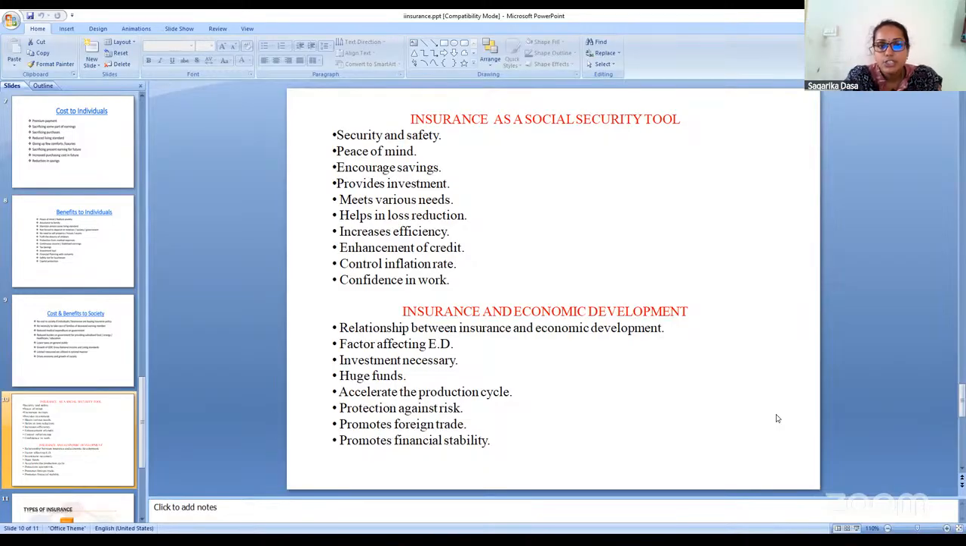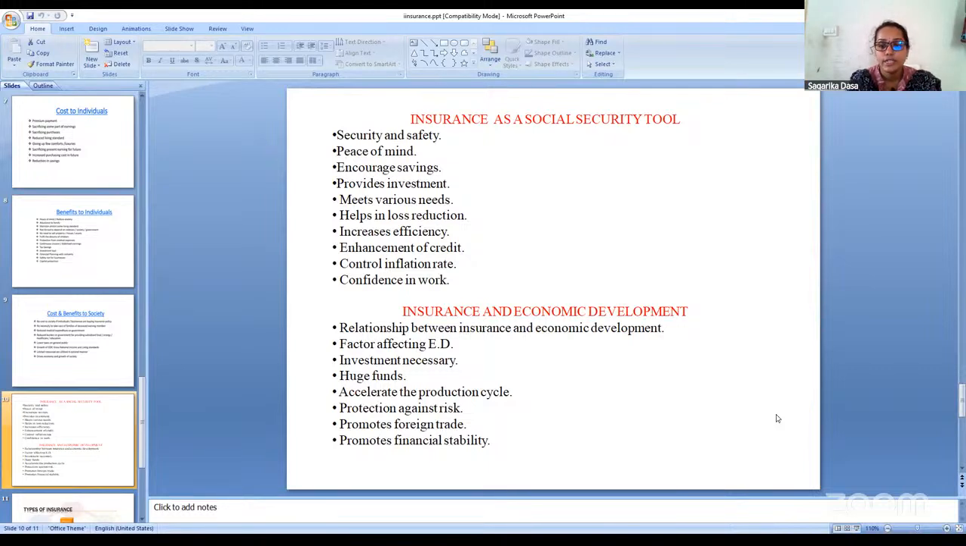Encourages savings. Insurance will encourage saving because payment of premium leads us to future savings. Hence, it encourages the savings. Provides investment. Insurance is an investment tool. We are investing today to get a better future. Meets various needs. Insurance helps us in meeting various needs like education, food, or any other need that the individual is in necessity of.